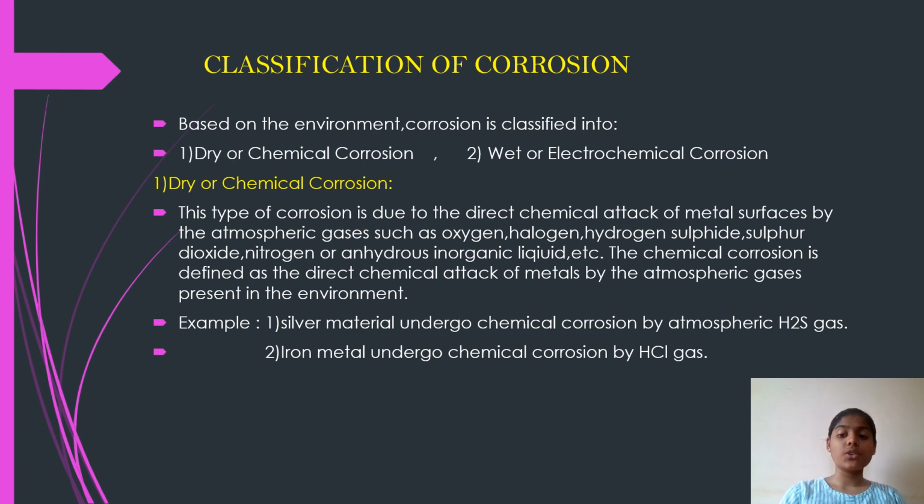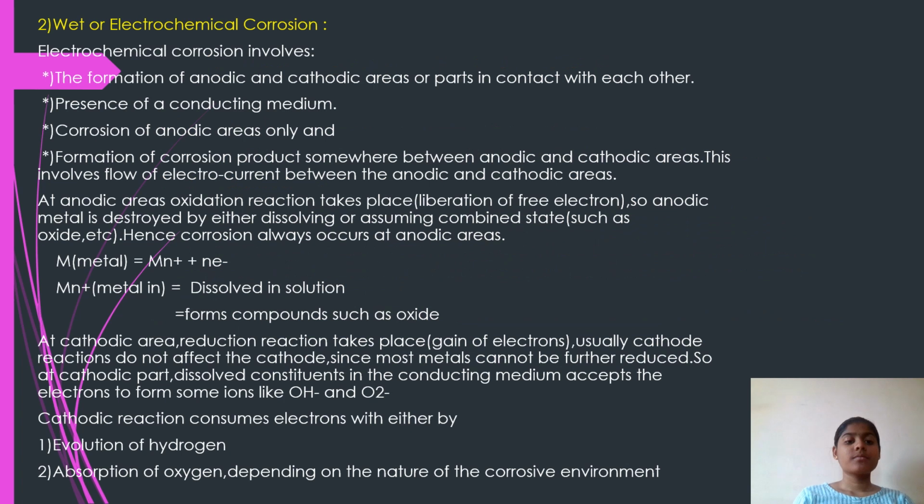The chemical corrosion is defined as the direct chemical attack of metals by the atmospheric gases present in the environment. Example, silver material undergoes chemical corrosion by atmospheric H2S gas. Second, iron metal undergoes chemical corrosion by HCl gas. Now, let's look into the second classification of corrosion, that is wet or electrochemical corrosion.